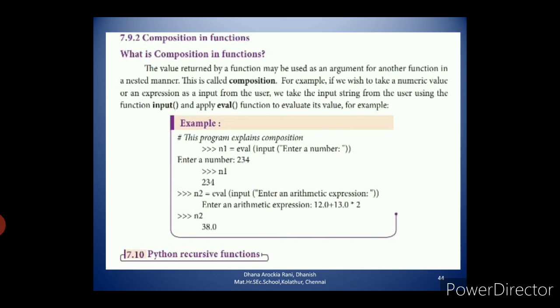A base condition is a must in every recursive function, otherwise it will continue to execute like an infinite loop. The iteration will not stop and will be executed infinite times.